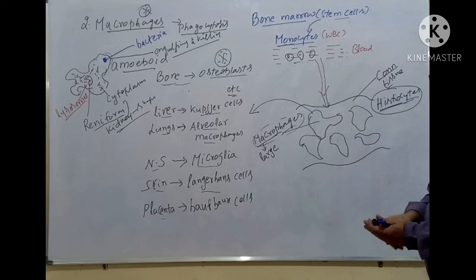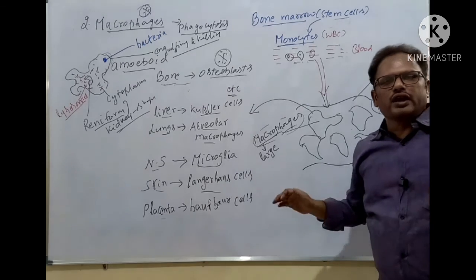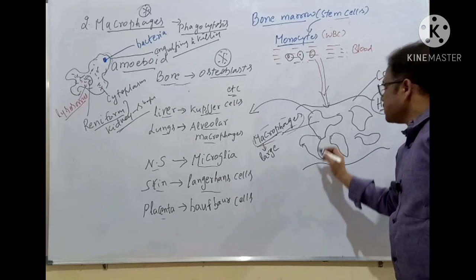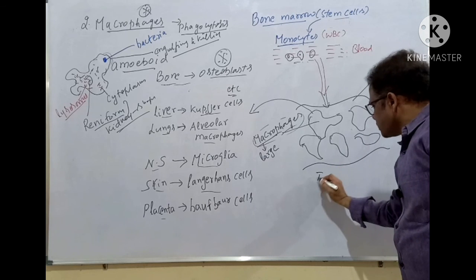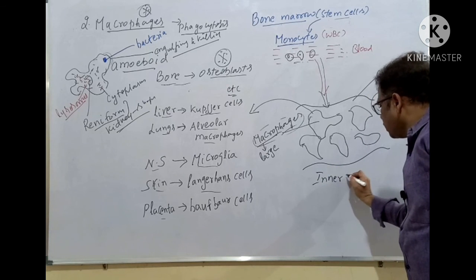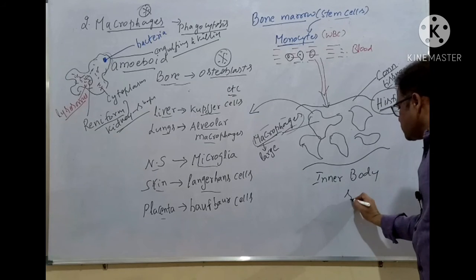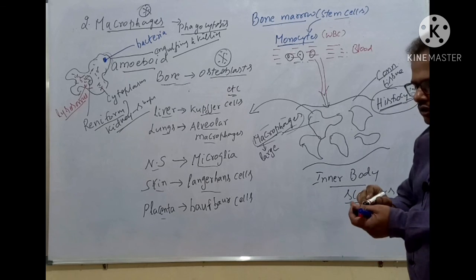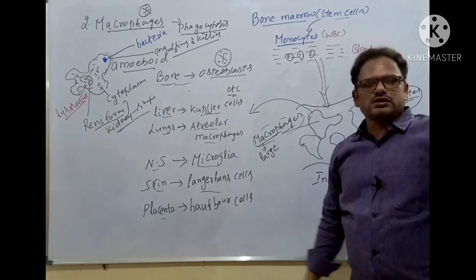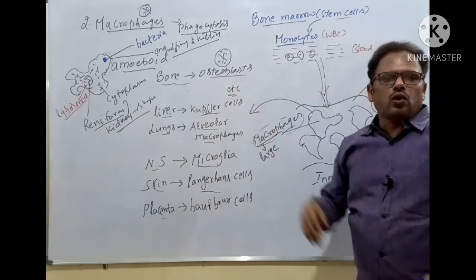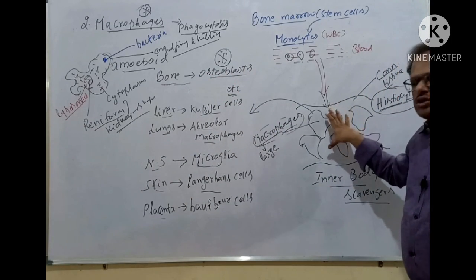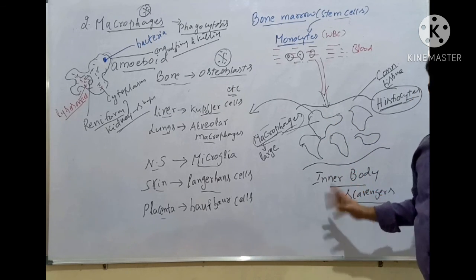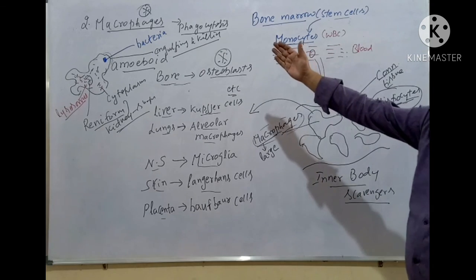In this way, the total connective tissues are free of any bacterial infections. Hence, the nickname of macrophages is internal body scavengers. Why? Because they scavenge or kill the dead cells, the useless cells, the bacteria and other microbial organisms. In this way, the connective tissues are free of any infections. That's why these macrophages are called inner body scavengers. So this is about the second cell, called macrophage.